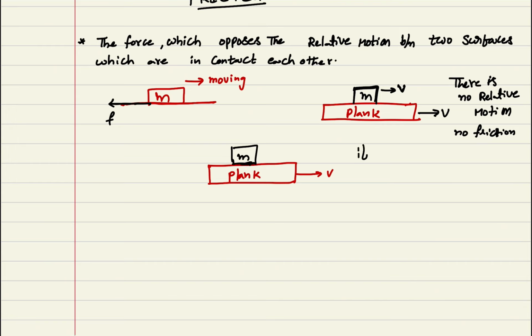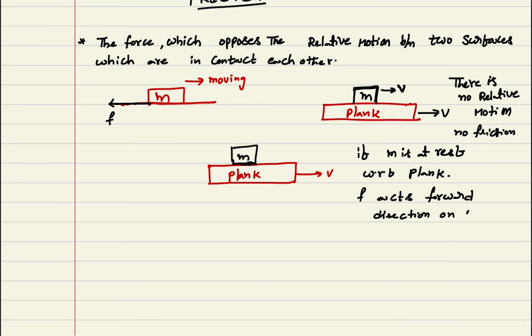If m is at rest with respect to the plank, then to maintain that, friction will be there. Friction acts in the forward direction on small m.